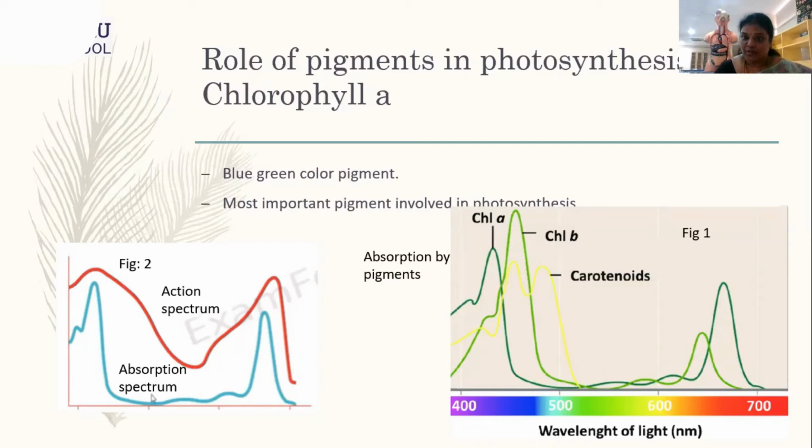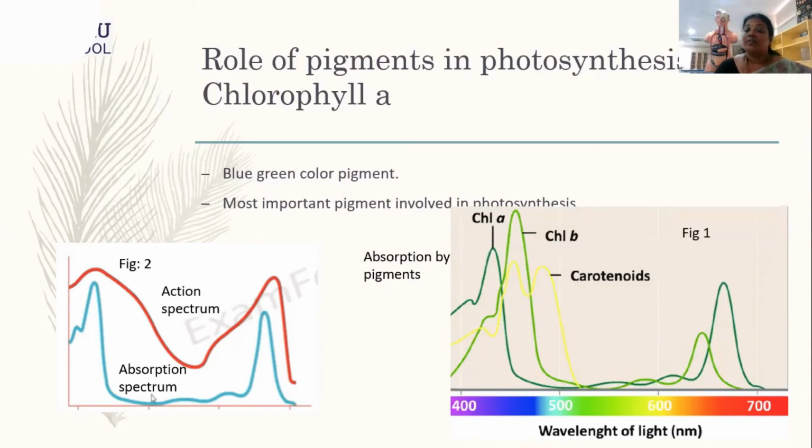And if you see the carotenoids or the xanthophylls, which I have represented in yellow color, you can see that it has only a peak in the blue region, whereas there is no absorption in the red region. So it indicates that they absorb the wavelength only in the blue region.